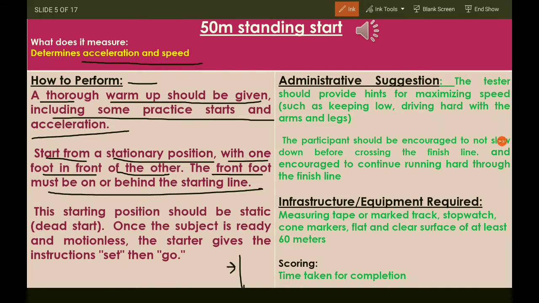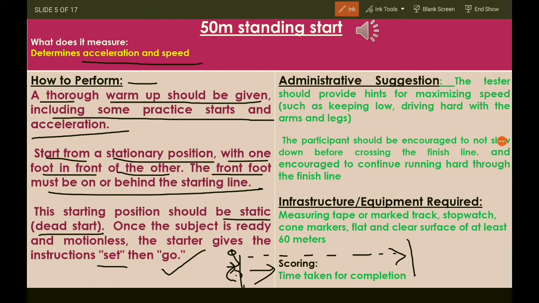It should be a static position for a dead start. Once the student is ready and motionless, the starter gives the instruction, set and go. The go command may be by voice or by a whistle, as you've seen in the video.